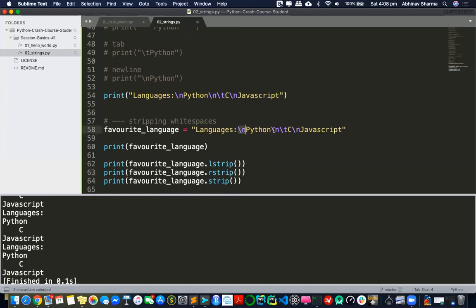Removing from between also might damage my way of working. Maybe I want them, right? So in order to remove these, I have to do something more, and we'll look at that later on also. I can remove it, but it's not possible via strip. I have to do something else, which is something like a new method or some new technique. But you should always, as a takeaway, remember that I can't remove this in between.